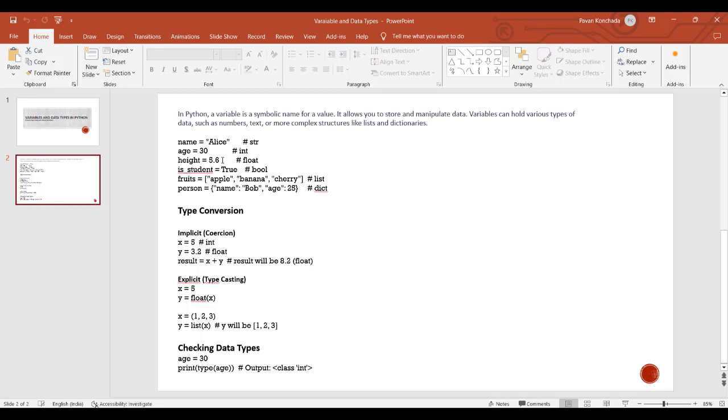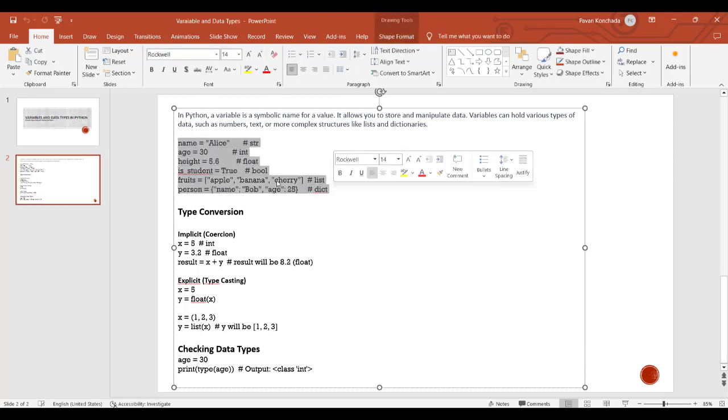But compared to the remaining programming languages, where we declare a variable like int i equals 2 or int i equals 3, there you cannot reassign that i to any other string or any other variable type. But here we can do that in Python, right? So if you check here on the screen, these are all the variables, and this is how you declare them with a particular type.